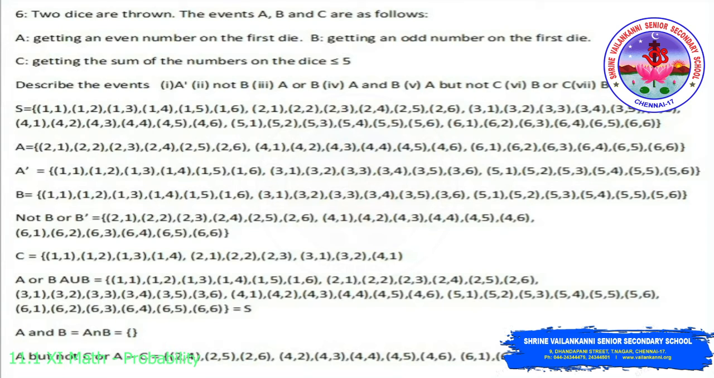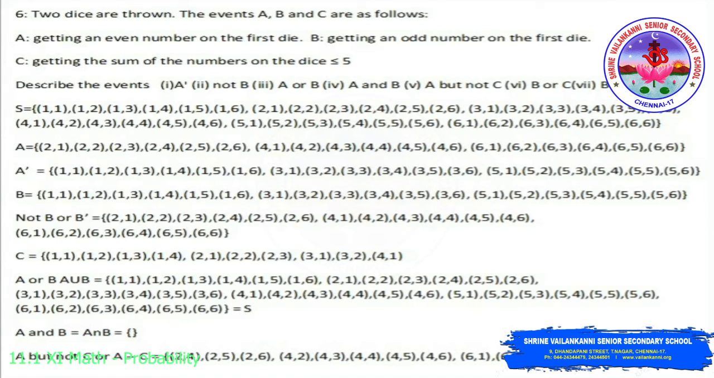So A complement is odd numbers on the first die, that is 1,1 to 1,6; 3,1 to 3,6; and 5,1 to 5,6. Then B is getting an odd number on the first die, that is 1,1 to 1,6; 3,1 to 3,6; and 5,1 to 5,6. Then B complement is getting an even number on the first die, which is 2,1 to 2,6; 4,1 to 4,6; and 6,1 to 6,6. So B complement is otherwise said to be not B.